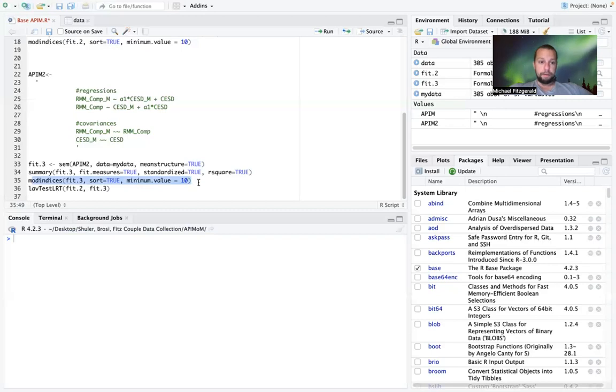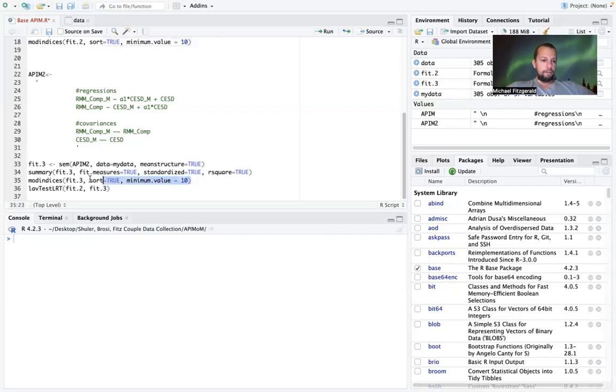So what is happening with these labels and constraining them to be equal is we are allowing those paths to be freely estimated, but they have to be the same for males and females. So that will give us 1 degree of freedom. If we constrained both paths to be 0, then that would give us 2 degrees of freedom, but we're allowing there to be an actual estimation of those effects.